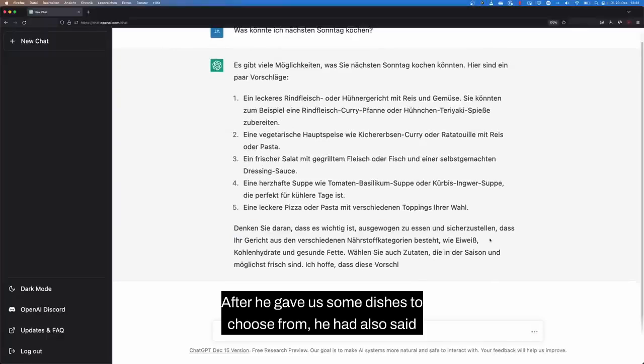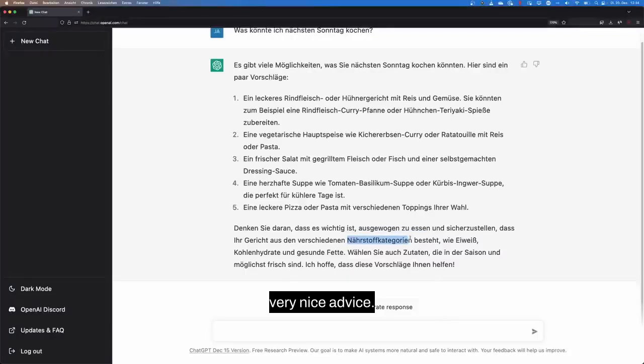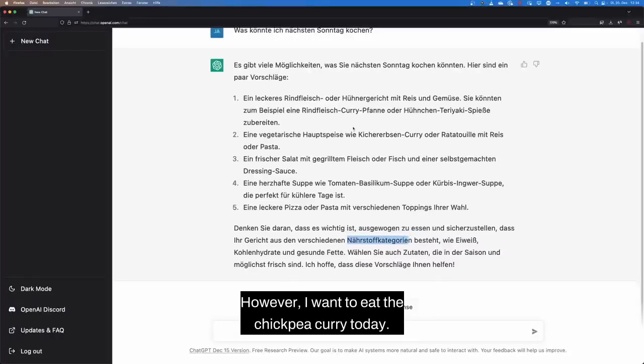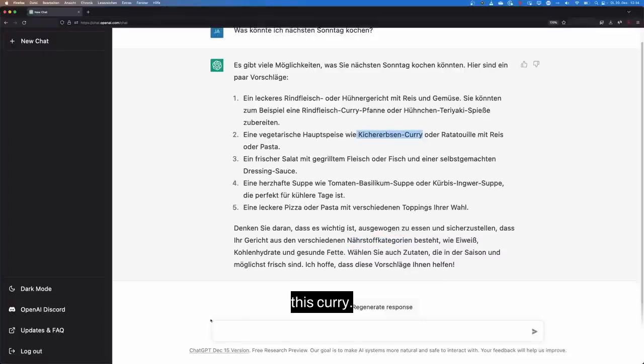After he gave us some dishes to choose from, he had also said below we should please eat a balanced diet and take enough nutrients such as proteins, carbohydrates or fats. Very nice advice. However, I want to eat the chickpea curry today. That said, I now want to have a shopping list and recipe for this curry.